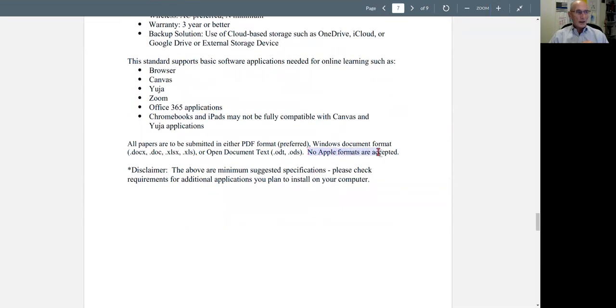One thing that I do not accept is Apple format papers. Many people are running Macs and they'll be using Pages or Numbers or something like that to complete the work. Do not submit those to Canvas. Number one, Apple plays well only with Apple. They do not play well with anybody else. Canvas cannot open the Apple formats, and I cannot open the Apple formats. I don't run Apple. So you need to make sure that anything that you submit is primarily in either PDF format or a Microsoft format or open document text format.